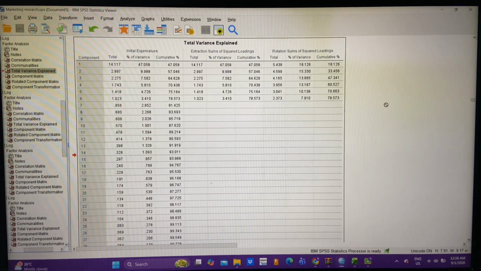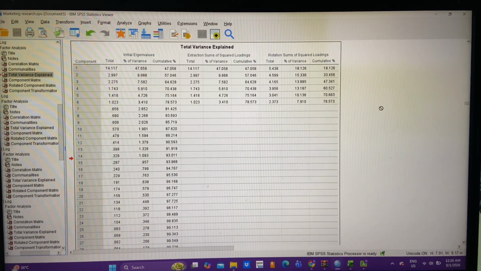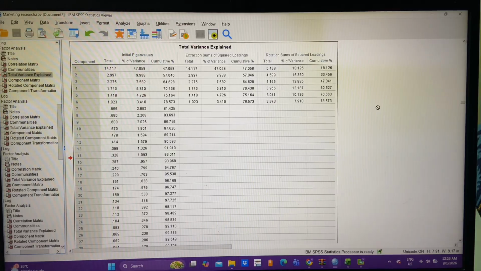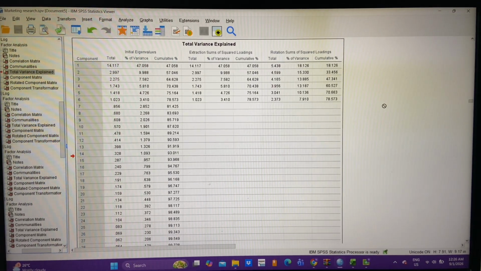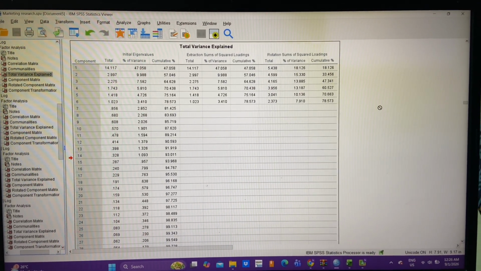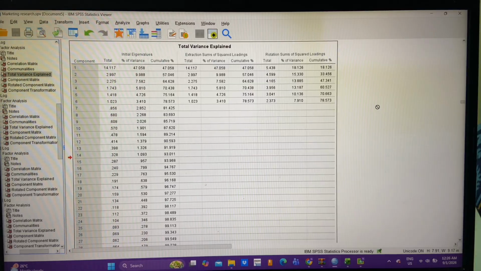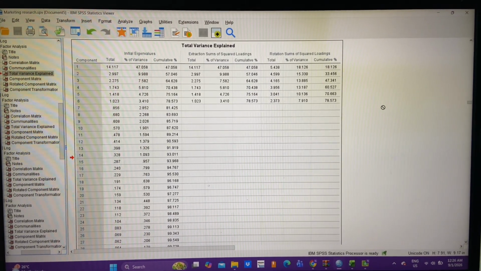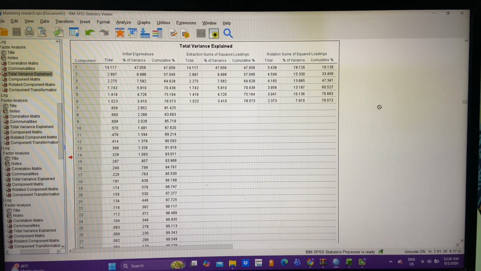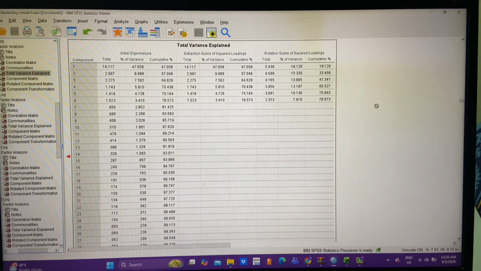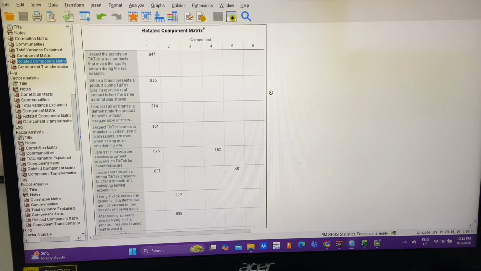Since we have 6 factors, the 6th component here is correct. And then the total variance is 78.573%, which is acceptable because it is more than 60%. Next, I will explain the rotated component matrix.